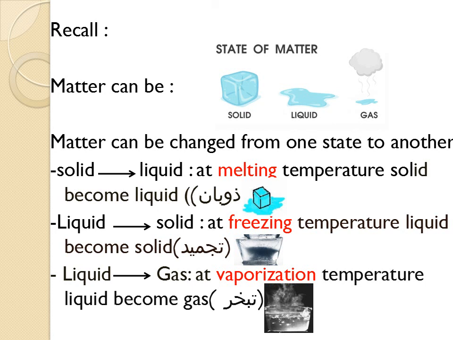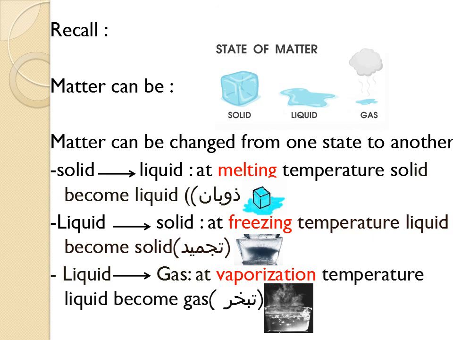Liquid also can become solid when the temperature reaches a freezing point. This point is called the freezing temperature. At this temperature, liquid is changed into solid. For example, when we put water in the freezer, water becomes ice. So this is another example of how liquid can be changed into solid.